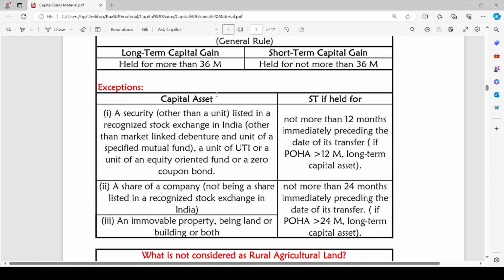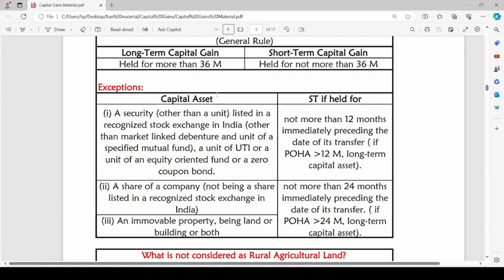Exceptions are securities other than a unit listed in a recognized stock exchange in India, other than a market linked debenture and a unit of a specified mutual fund, a unit of UTI or a unit of an equity oriented fund, or a zero coupon bond. In such a case, if it is held for not more than 12 months, it is short term. If it is held for more than 12 months, it is a long term capital asset.